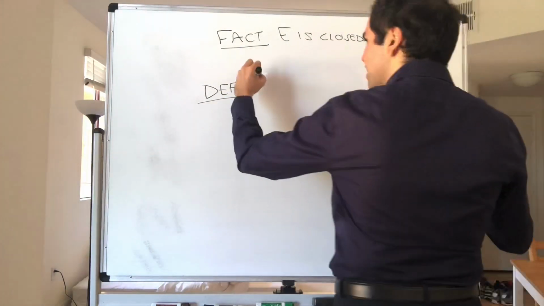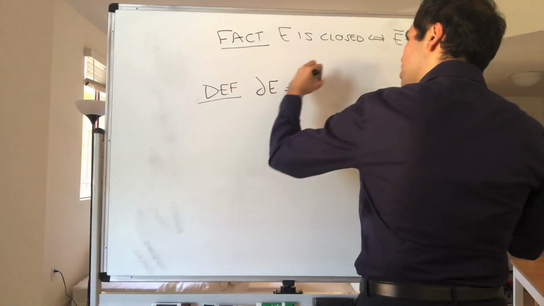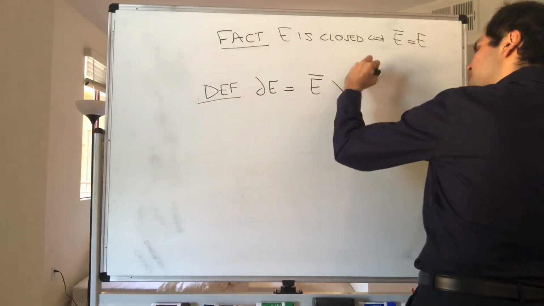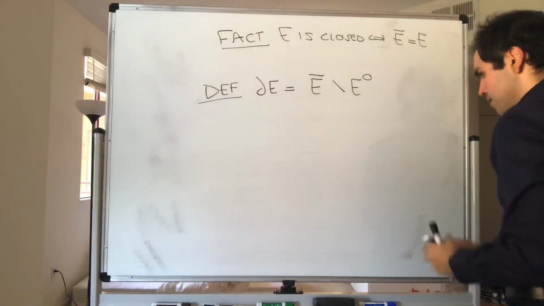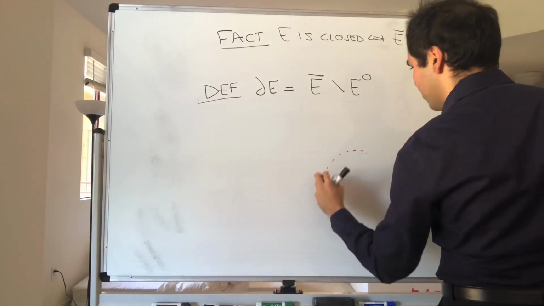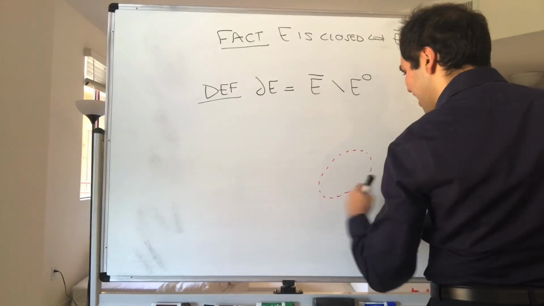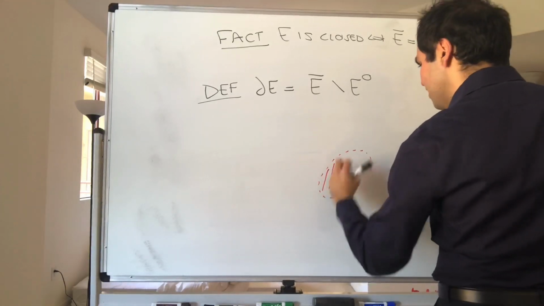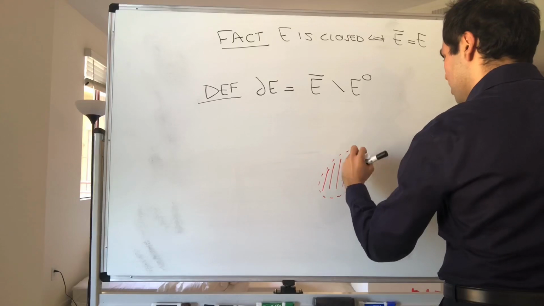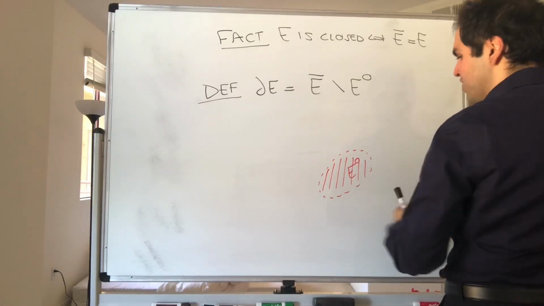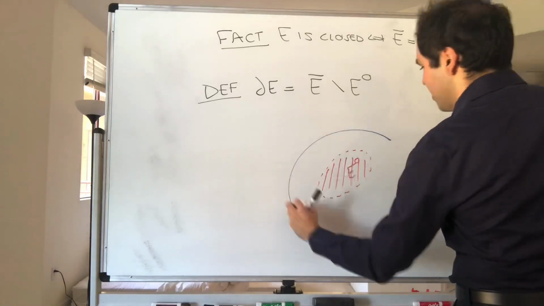So in fact, the boundary of E is just defined to be the difference between the closure and the set of interior points. So if you have this set, E. It's hard to draw, but suppose the interior of E is this, and then for some reason the closure of E, E bar, is that really thick set.